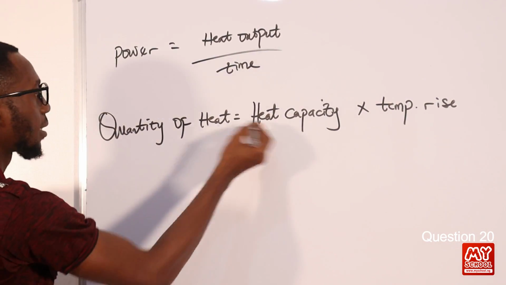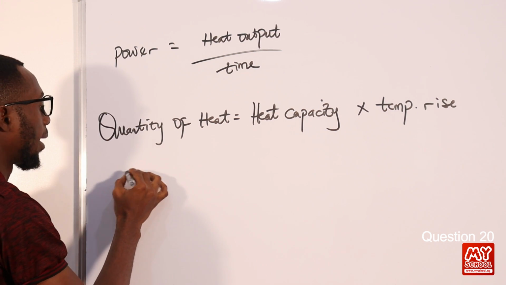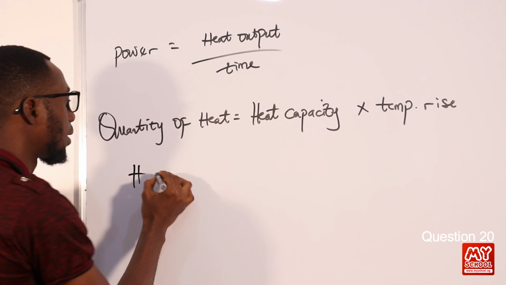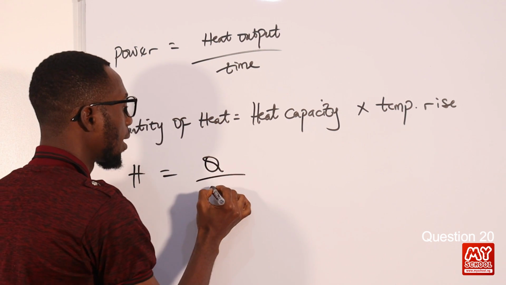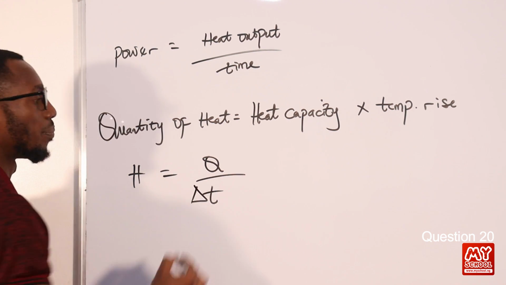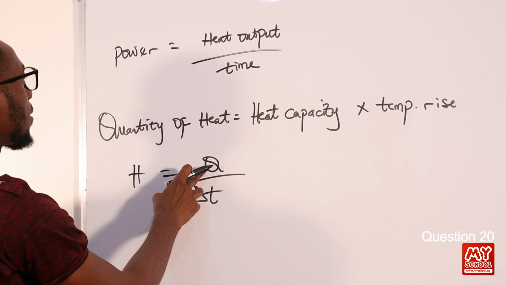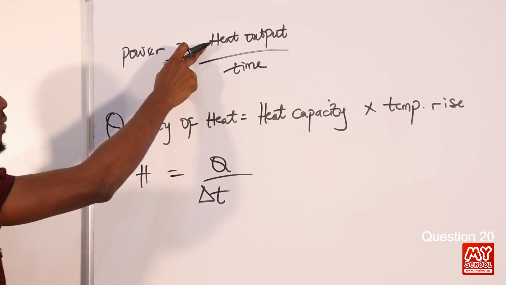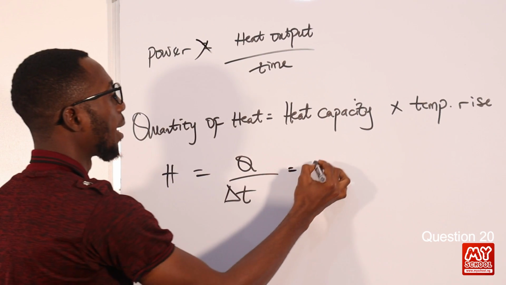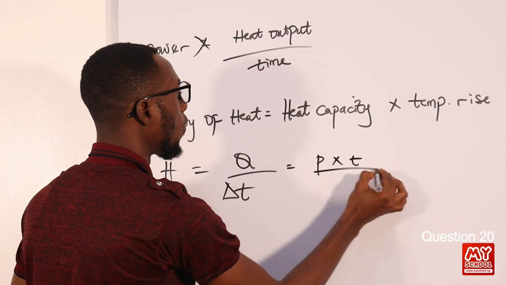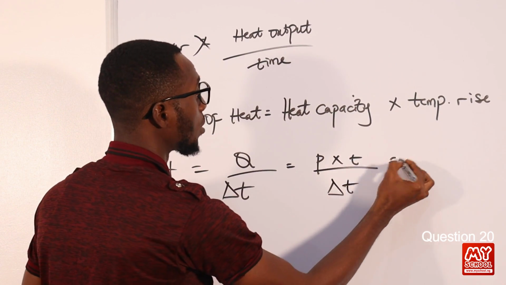I can have heat capacity, let me represent it by H, just for this scenario, equals quantity of heat over temperature rise or change in temperature. And we can see from here that the quantity of heat equals power times time if I cross multiply. So that implies power times time over change in temperature, or temperature rise.